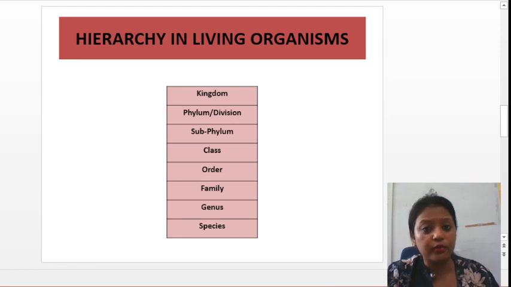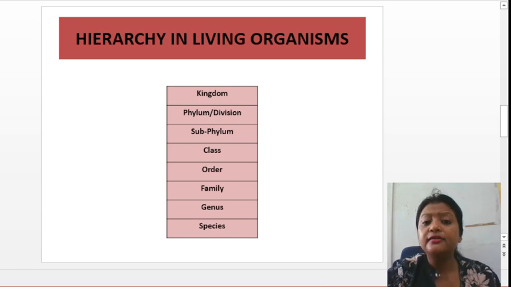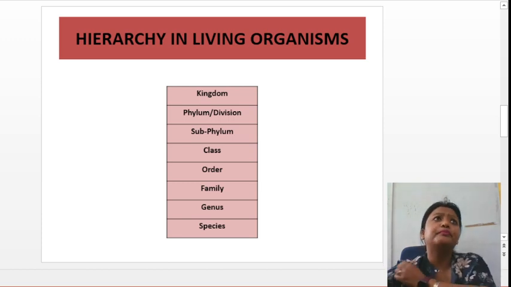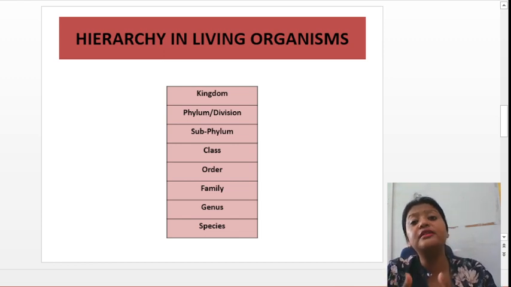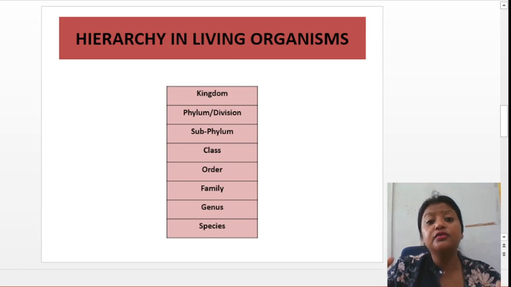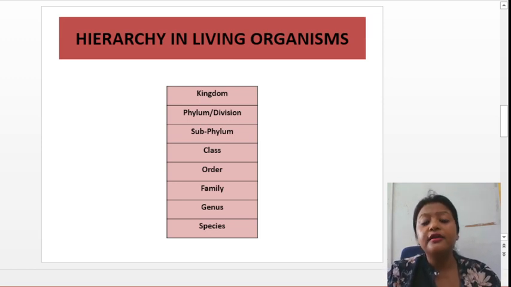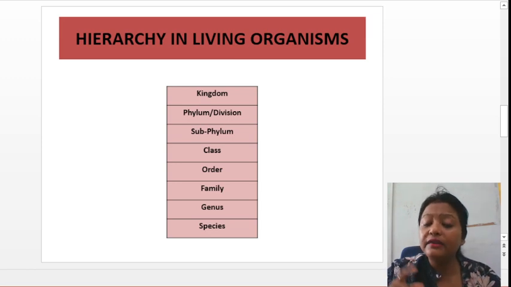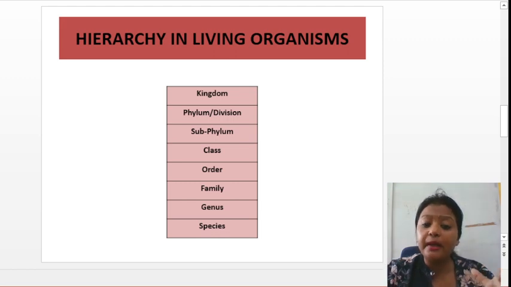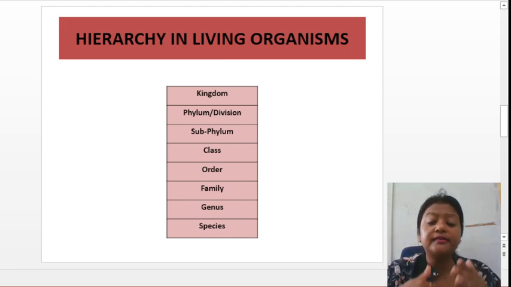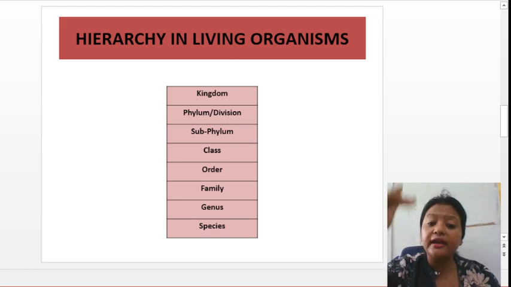Suppose there are many insects. Let's take ant. Ant is one genus, but there might be many species. Or take the example of bacteria, bacillus. Bacillus is a genus, but if you look at bacillus, there are different types of bacillus. Those different types come under the species type. So different species will have a single genus, and then different genera might form the same family, and then different families might fall under one order. This way, this is the hierarchy of living organisms.